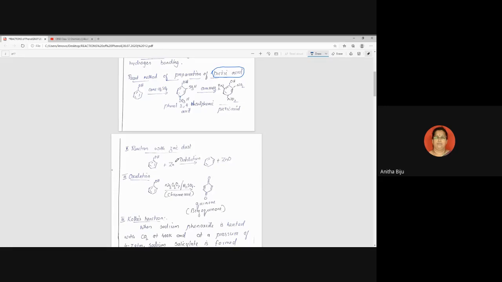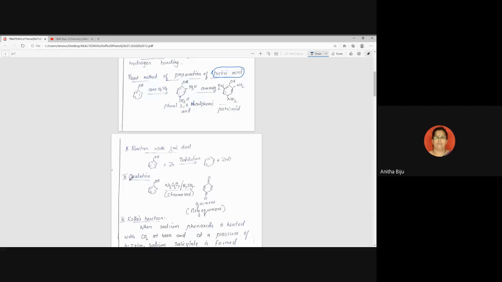Explanation not required now. Phenol when distilled with zinc dust. Zinc dust means in general zinc exists in the form of granules, and here we are using zinc in the form of very, very fine powder. So that's why it is called zinc dust. So we get benzene as the major product and we get zinc oxide as the byproduct. Here zinc is the reagent. It is not the catalyst. Okay, so this is one reaction.